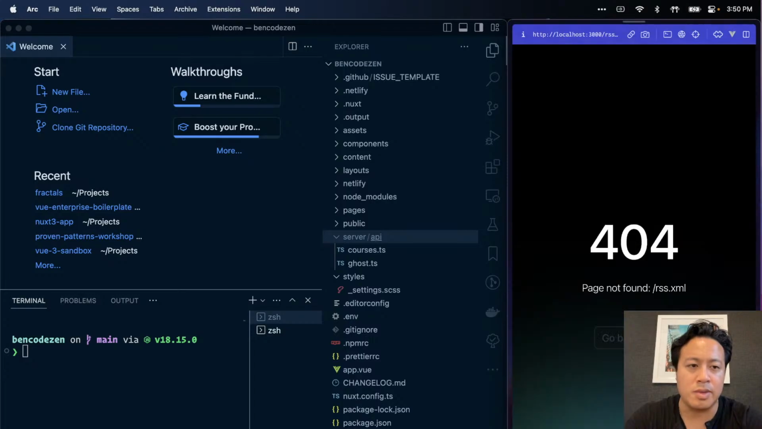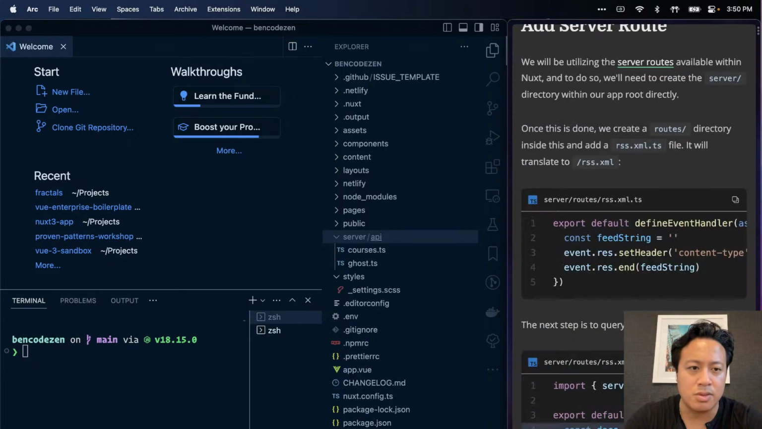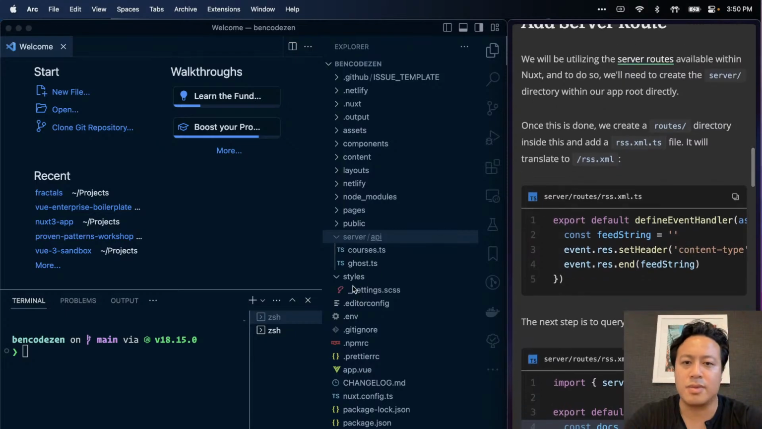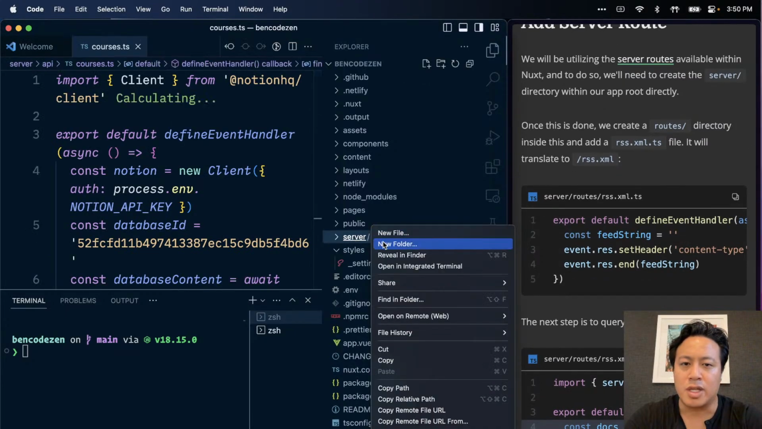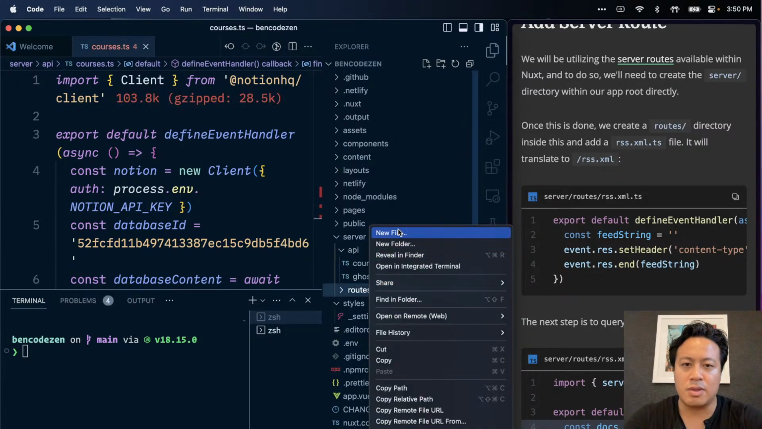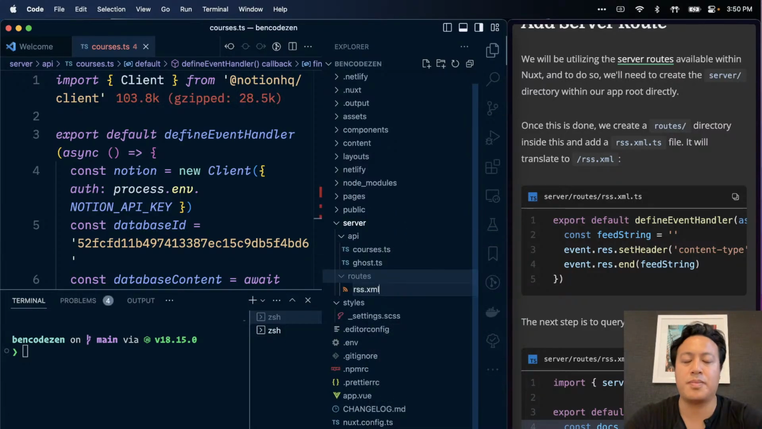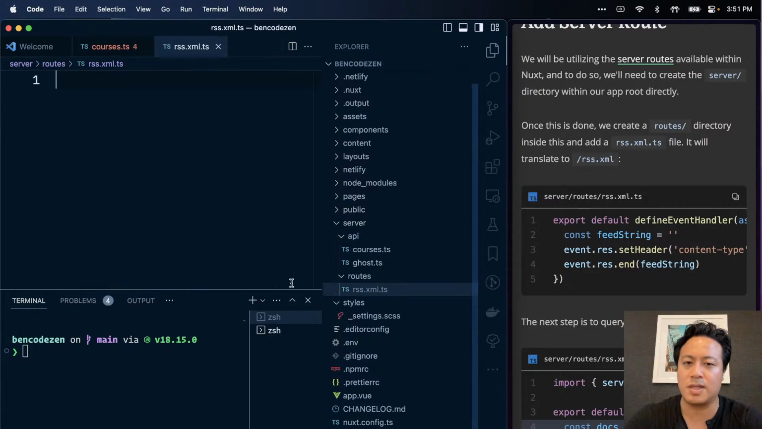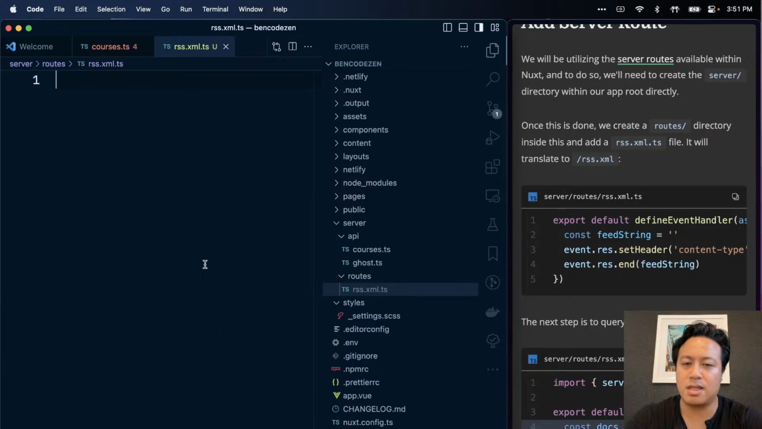Oh wait, we do want that. Okay, we just want this. Yep, so inside the server, we're going to have the server generate a particular route, which makes sense. And the route we're looking for is rss.xml, but it actually needs to be a JavaScript or TypeScript file. I'm just keeping the TypeScript consistency here.